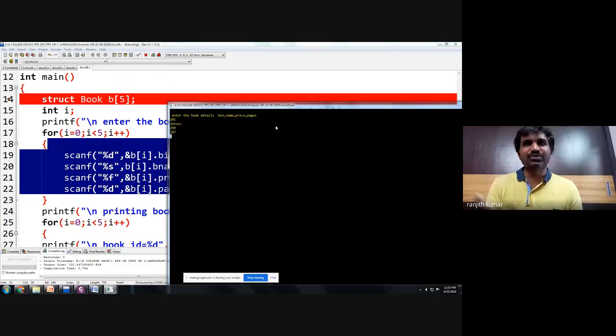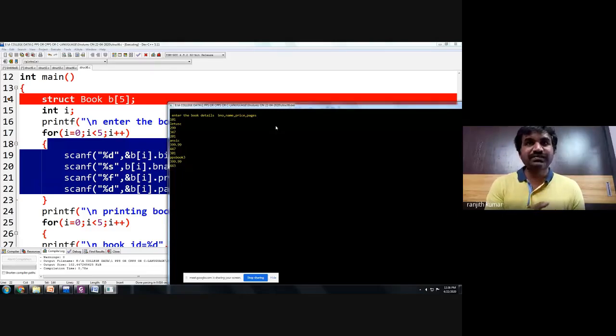Okay. Similarly, the second book. The second book ID is what? 201. And ANSI C. Okay. And what is the price of ANSI C? 399.99. And the pages are 447. And one more book, 301, PPS book 3, and the price is 399.99. Okay, and the pages are 440.